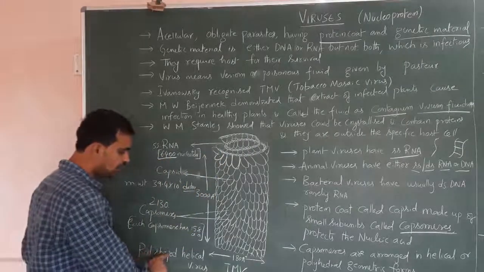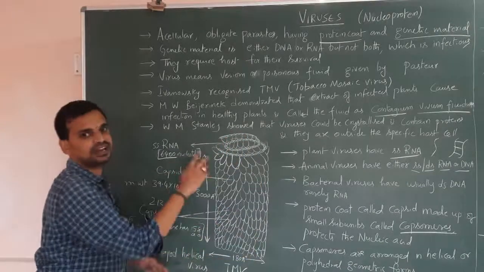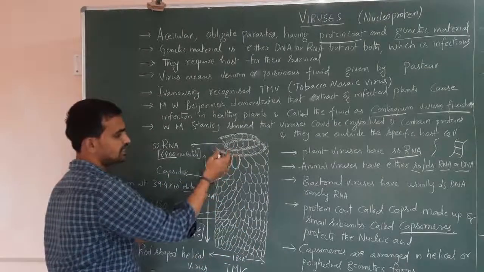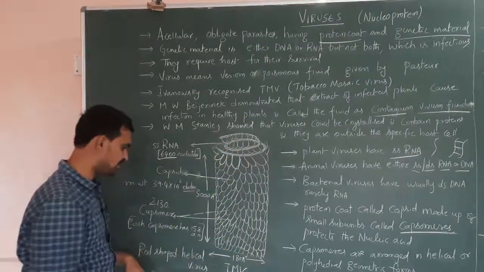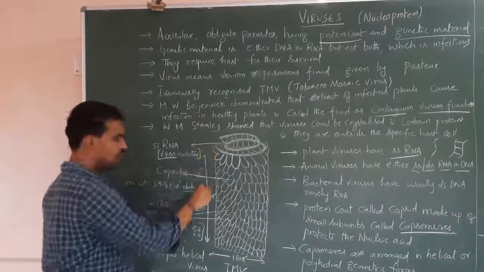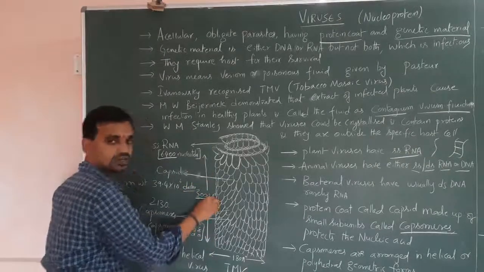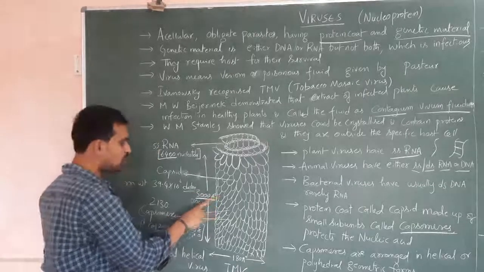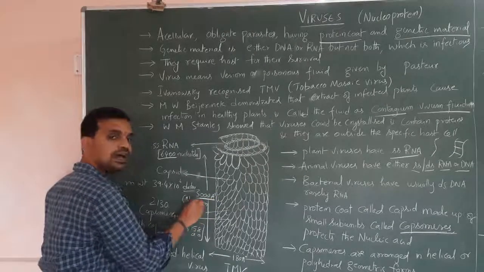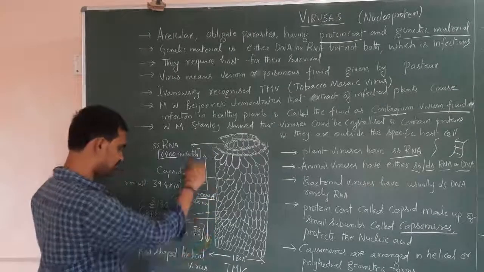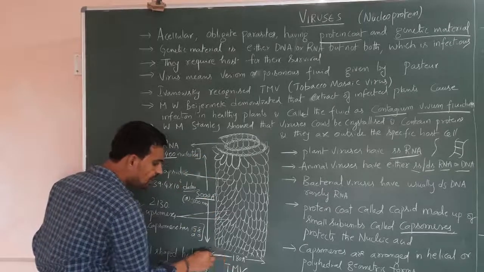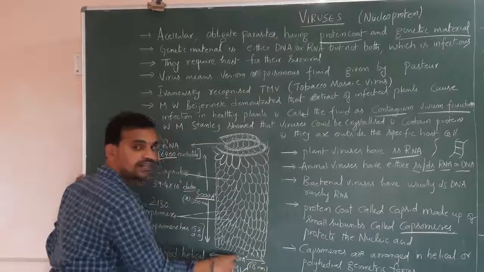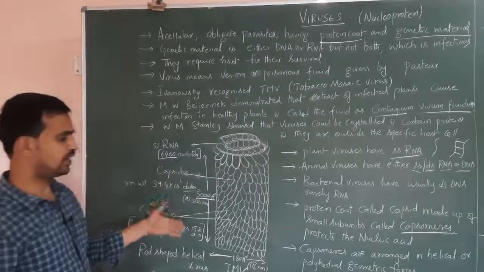So it is a rod-shaped helical virus. I already said helical is nothing but a hollow protein structure which protects the nucleic acid. What is the length of this virus? That is 3000 angstroms or 300 nanometers. That is the length of the virus. The diameter is 18 nanometers or 180 angstroms. So this is about TMV.